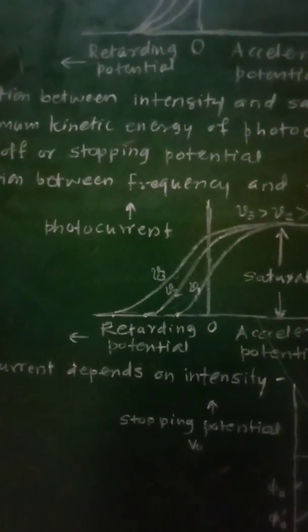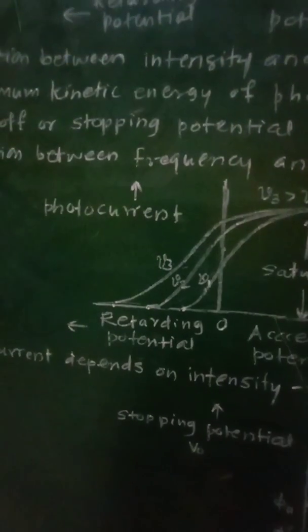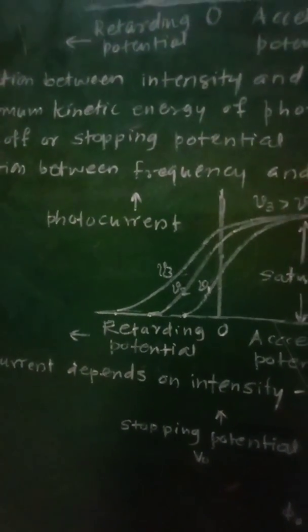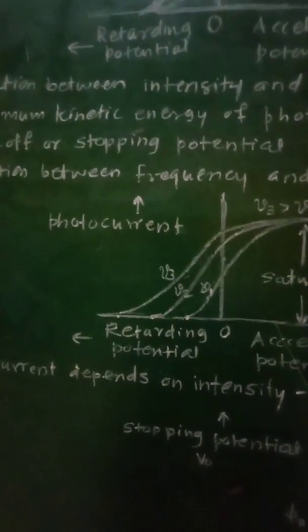That means even if the retarding potential is applied to the emitter, there will still be emission of electrons and they will reach the collector plate.